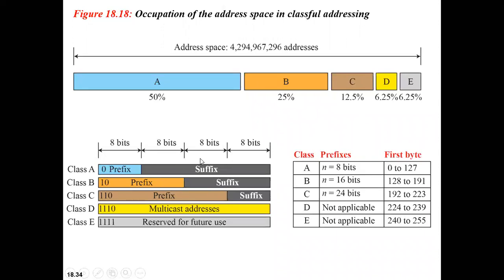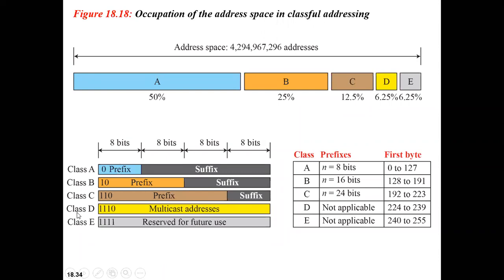In this case, it is 32 minus 8. The remaining will be the suffix. For 32 minus 16, that will give you 16, which is divided in half for each. Similarly here, 32 minus 24, the remaining will be assigned to suffix. Clear? The suffix is basically used to define the host, and the prefix is basically used to define the network. Are you clear with this class A, class B, class C?